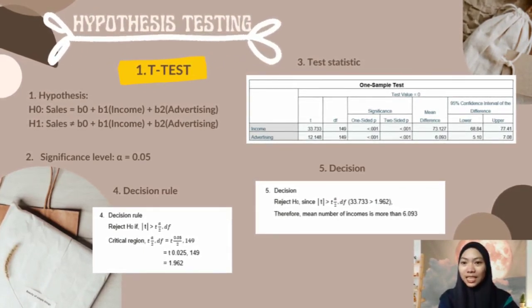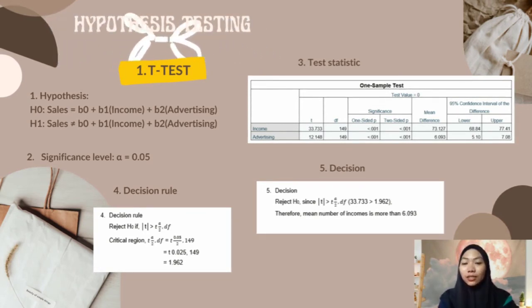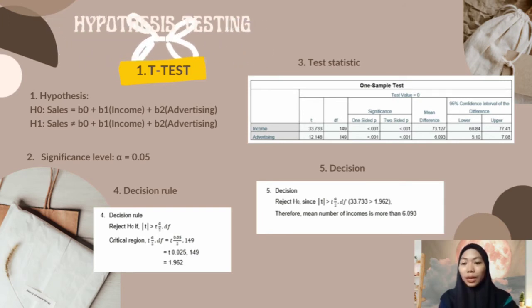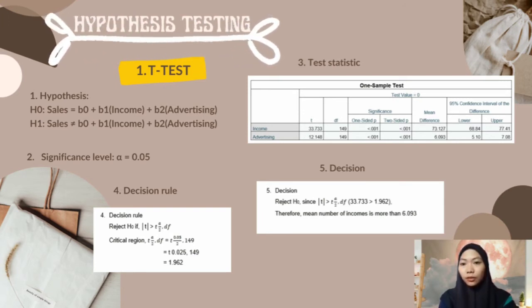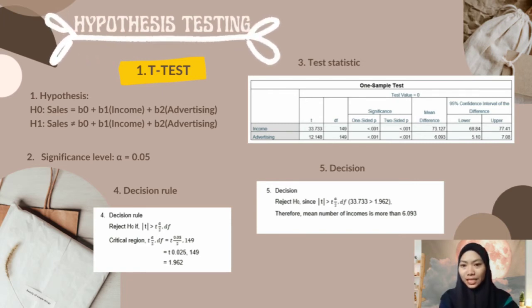Next is hypothesis testing. There are two methods to calculate hypothesis testing. The first one is the t-test. For step 1, we need to create a hypothesis. H null is sales equals B0 plus B1 for income plus B2 for advertising. For the alternative hypothesis, sales is not equal to B0 plus B1 for income and B2 for advertising.